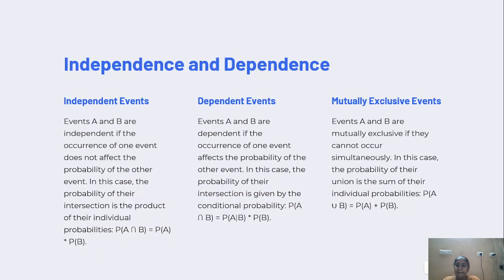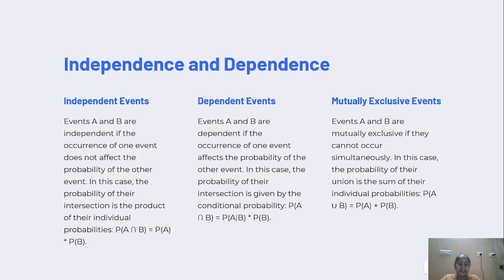Independence and dependence. Independent events. Events A and B are independent if the occurrence of one event does not affect the probability of the other event. In this case, the probability of their intersection is the product of their individual probabilities, P of A intersection B equal to P of A into P of B. Dependent events. Events A and B are dependent if the occurrence of one event affects the probability of the other event. In this case, the probability of their intersection is given by the conditional probability, P of A intersection B equal to P of A given B into P of B.